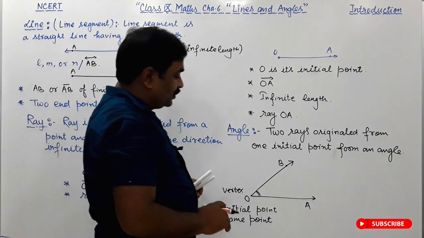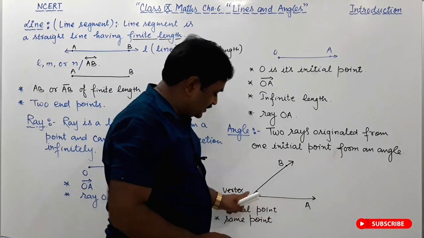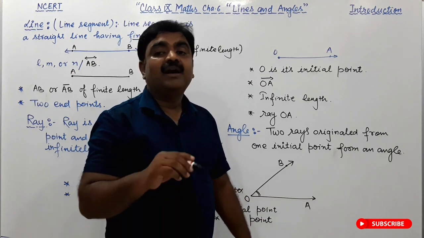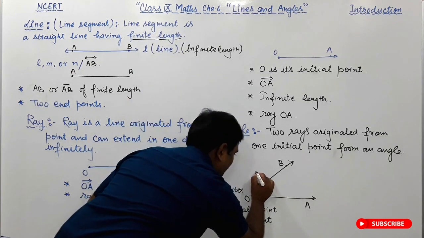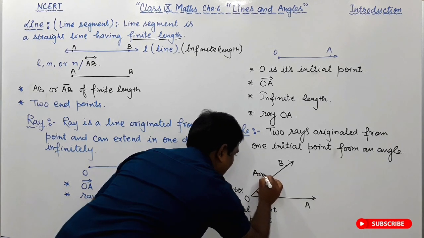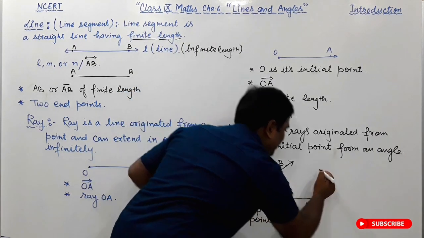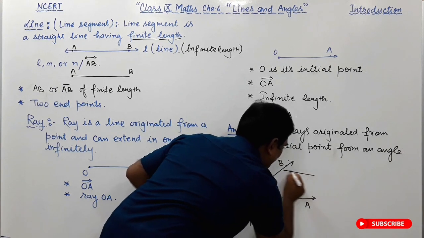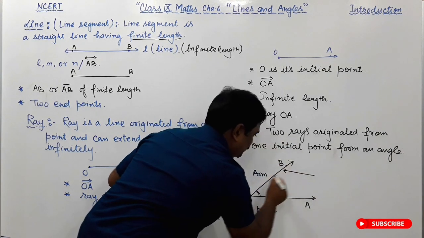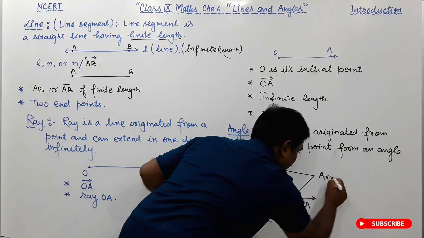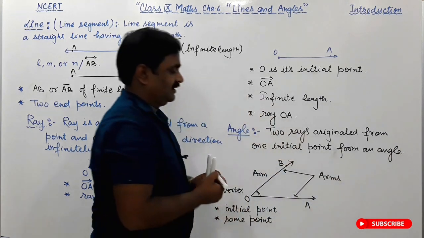Understood? Now these two rays OA and OB are called arms, spelled A-R-M-S. Together, the two rays OA and OB are called the arms of this angle.